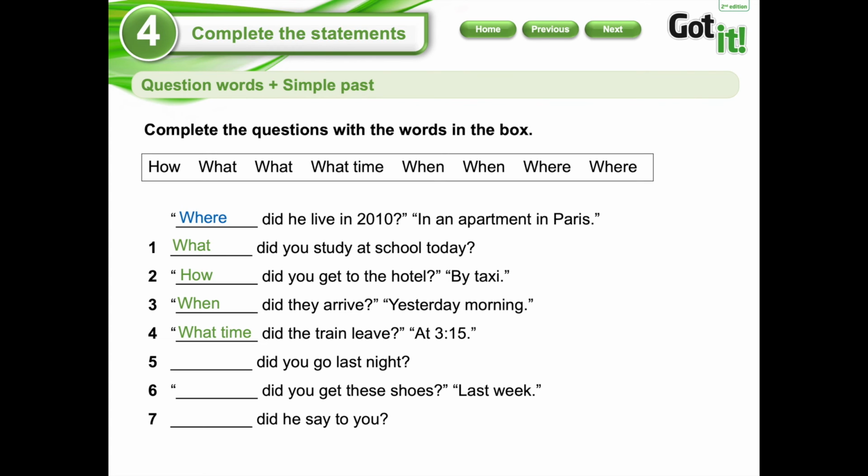Number 5. Did you go last night? Where did you go last night? You need to find a place. So number 6. Did you get these shoes last week? What am I going to use? When. And finally, did he say to you? What did he say to you?